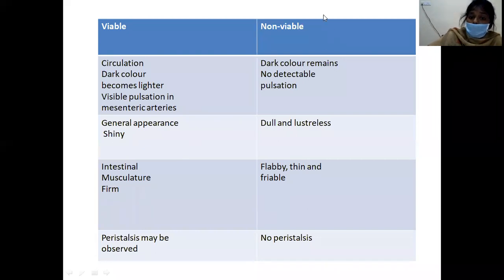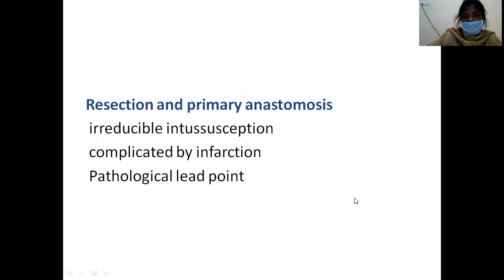And coming to the non-viable part, if the bowel is non-viable, how to appreciate that or how to identify that? This dark color will remain dark only. It will not change into light color, and you will not see any pulsations in the mesentery part. On looking also, the general appearance will be dull and lusterless, whereas the musculature will be thin, flabby, friable, and you will not see peristalsis. This all indicates that the bowel is non-viable.